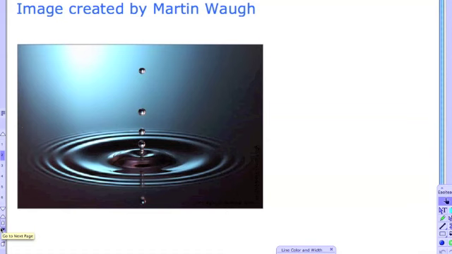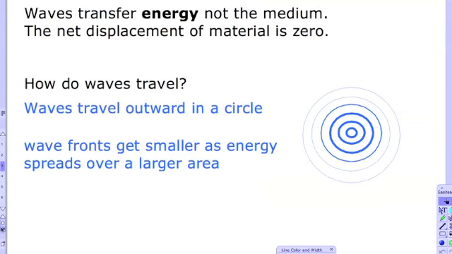You can see the effects of waves, or what waves look like, if you see a rock being thrown into a pond. When you have this, you'll create a disturbance that travels out. The shape is going to be a circular path. And the important thing here is that the medium is not displaced, only the energy. As the wave moves out in a circle, the energy is spread out over a larger area, creating smaller and smaller ripples.